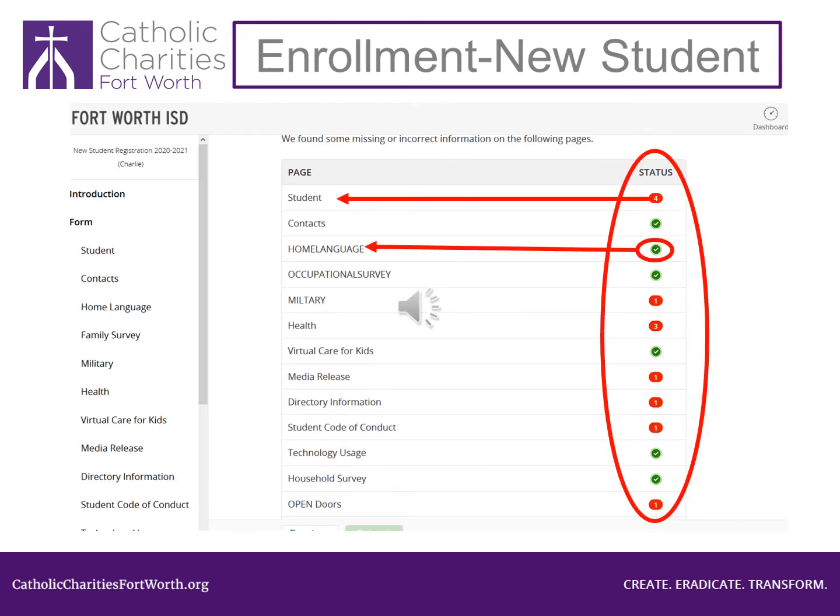You will now see a page that looks like this. If you see a green circle with a check mark in it, you have completed that section correctly. Good job. If you see a red circle with a number in it, that means that you need more information. The number tells you how many errors are in that section. You will need to click on the red circle. This will take you to the problem. You must correct all of the red circles.